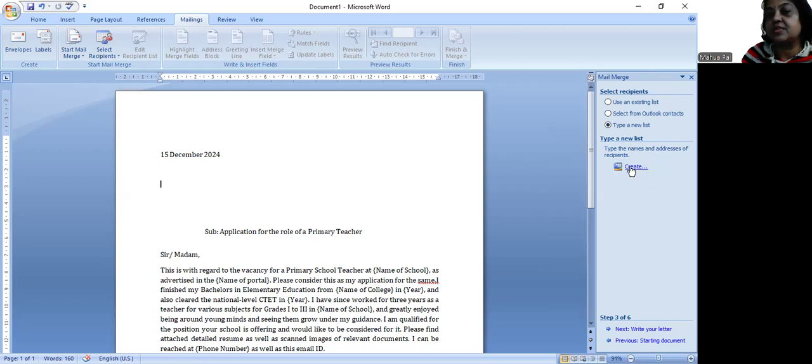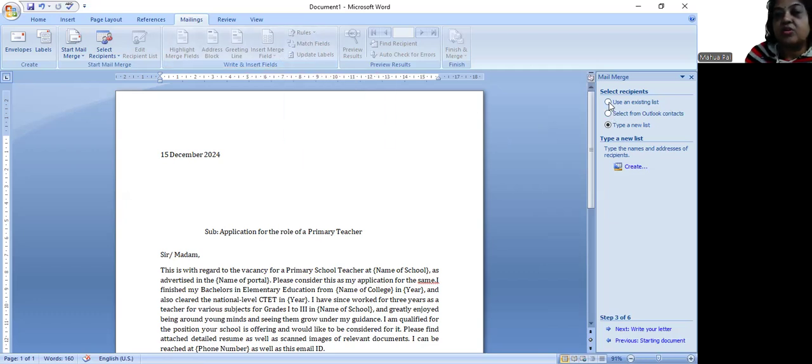Type a new list, create, and we get a small window. There we can fill in the data. When the data is filled up, we can save the document. And once we save the address list, all this address block and all these options will be activated.